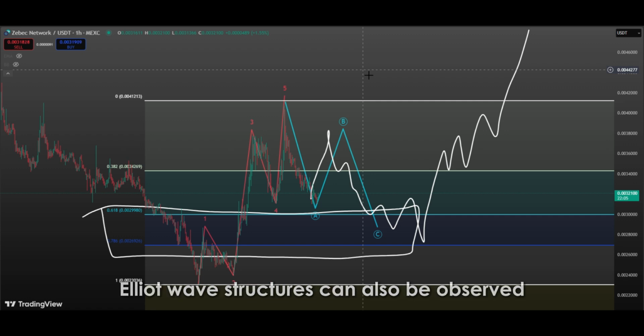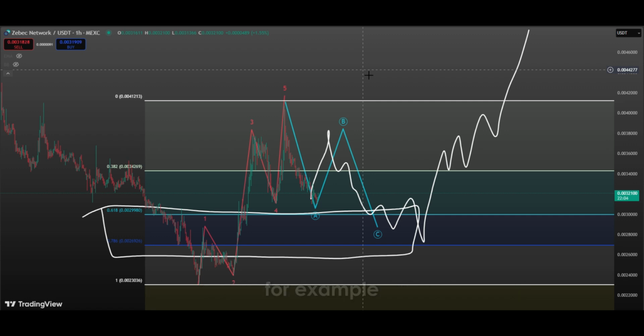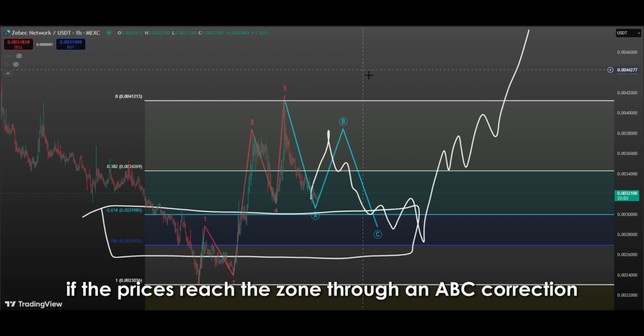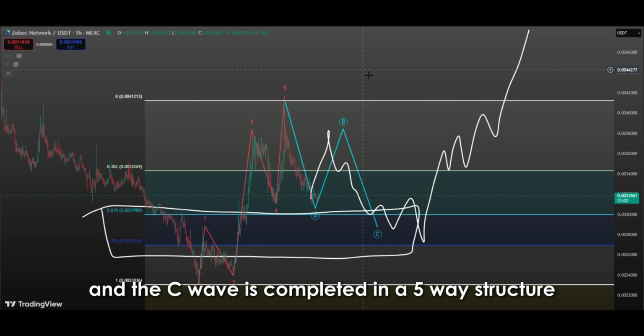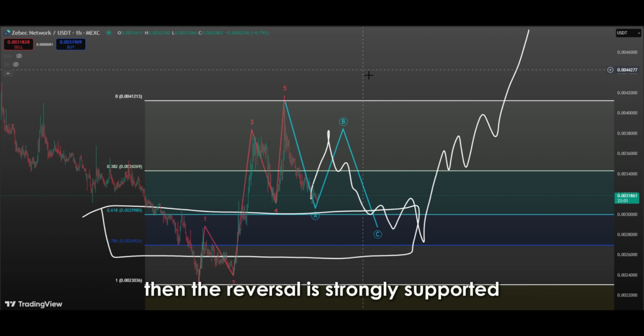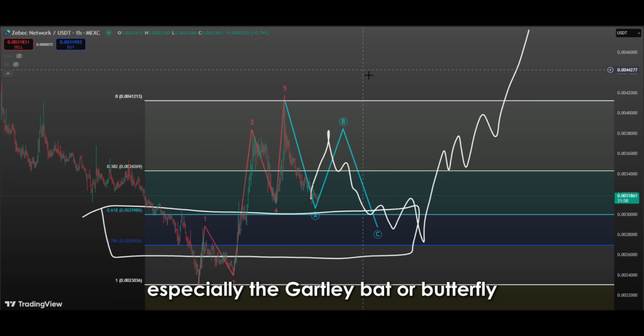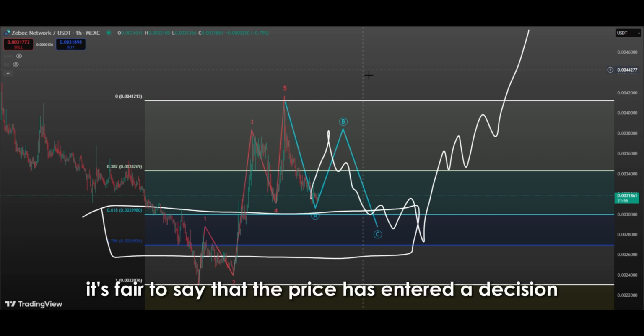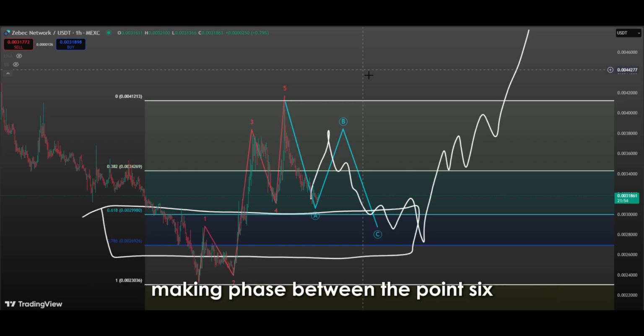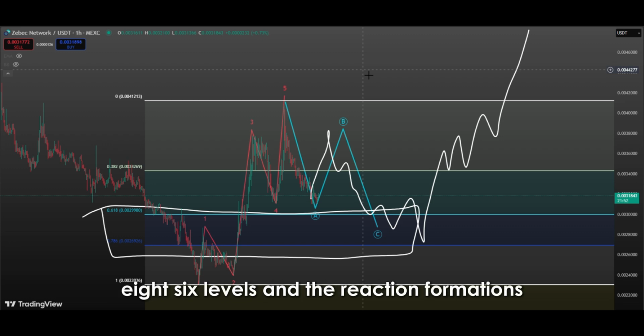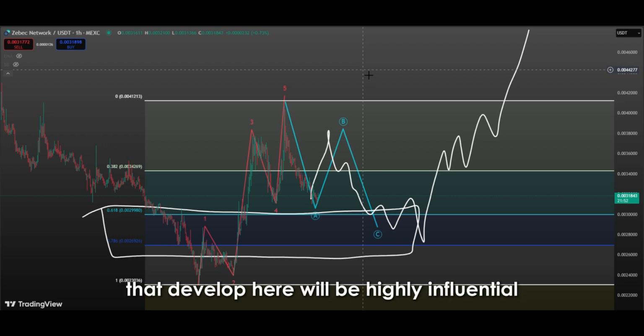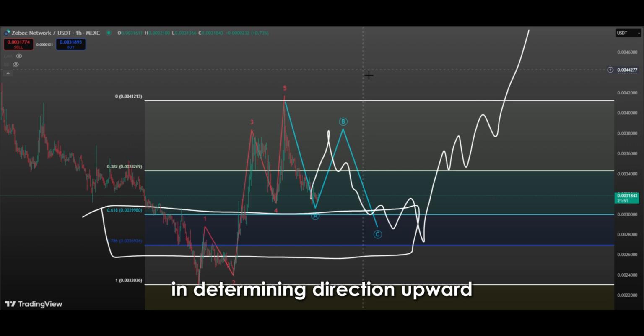At these turning points, Elliott wave structures can also be observed. For example, if the price has reached this zone through an ABC correction and the C wave is completed in a five-wave structure, then the reversal is strongly supported from a wave theory perspective. Similarly, harmonic formations, especially the Gartley, bat, or butterfly, tend to complete in this area, increasing the probability of a reversal. In this context, it's fair to say that the price has entered a decision-making phase between the 0.618 and 0.786 levels, and the reaction formations that develop here will be highly influential in determining direction.